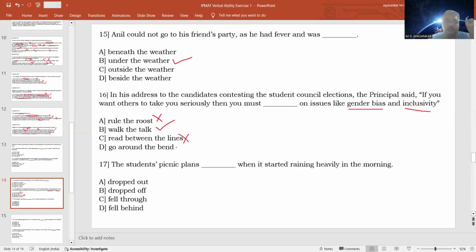Go around the bend means to become crazy. To become mad is going around the bend. That is also not the correct answer here.